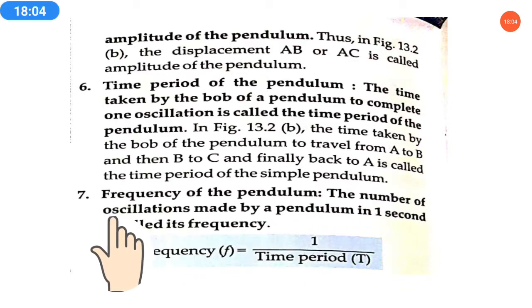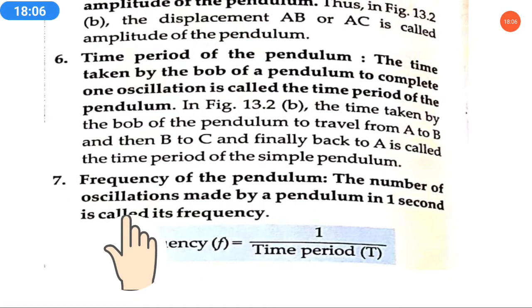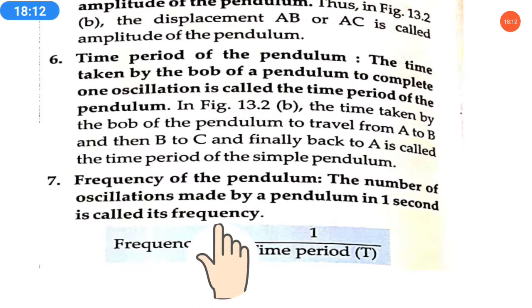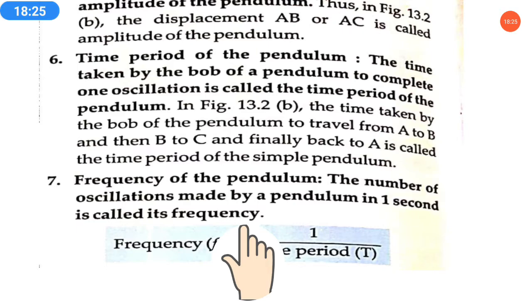Okay, so here then, the next last term is the frequency of the pendulum. Now what is frequency? The number of oscillations made by a pendulum in 1 second is called its frequency. It means how many oscillations it can cover in 1 second. That number of oscillations is called its frequency.